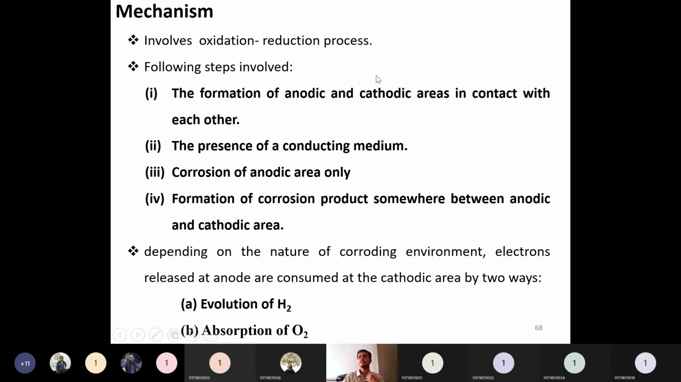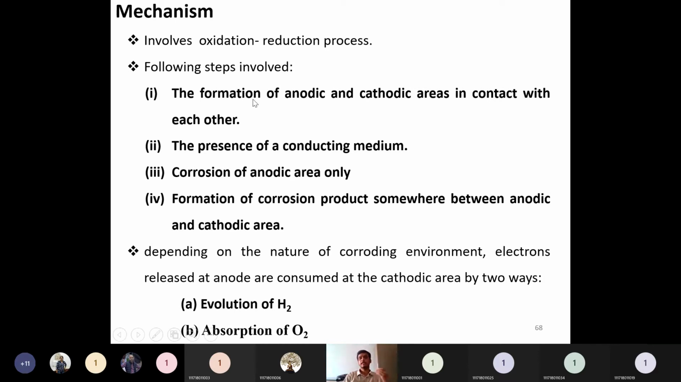The first one is the formation of anodic and cathodic areas in contact with each other. The metal which is higher in the electrochemical or galvanic series will be called an anode, and the metal which is lower in the galvanic series will be called a cathode. When there are two dissimilar metals, then automatically some metal will act as a cathode and some metal will act as an anode.